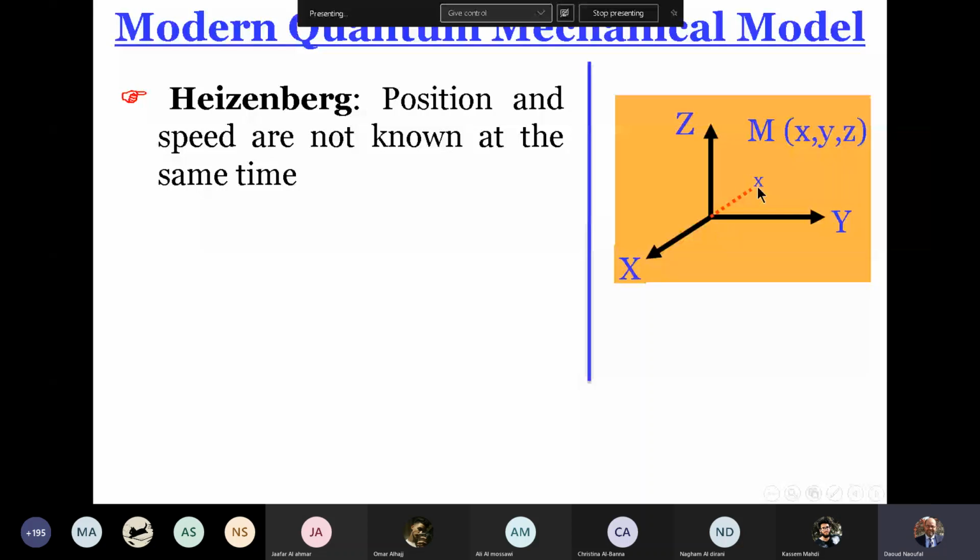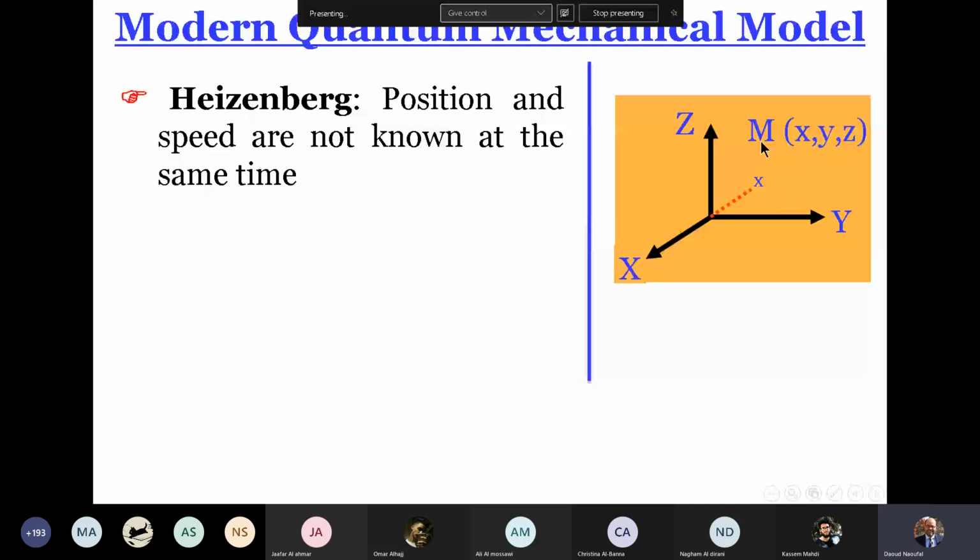And I will suppose that the electron is found at the point M of coordinates X, Y, Z. This electron at this position M has a known distance from the nucleus, so has a known attraction by the nucleus.